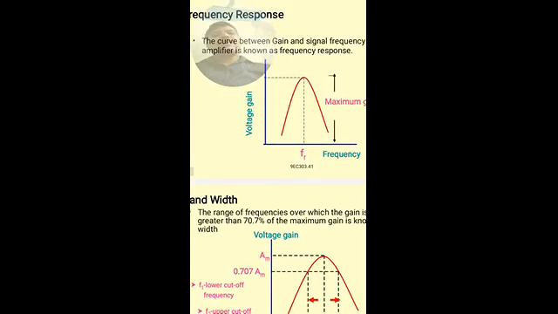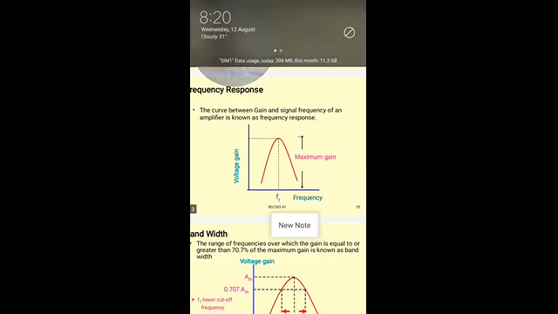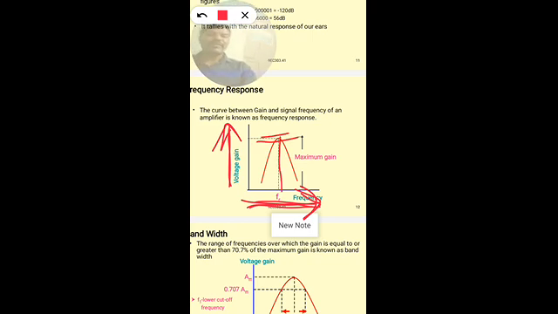See here, the graph. Here the frequency is varying, so the gain of the amplifier is changing with the frequency. This plot is called the frequency response. Here the maximum gain we are getting in the mid frequency, and the gain falls at low and high frequencies. The gain decreases when the frequency is small, and when the frequency is very high, the gain also decreases. The gain is maximum in the mid frequencies.